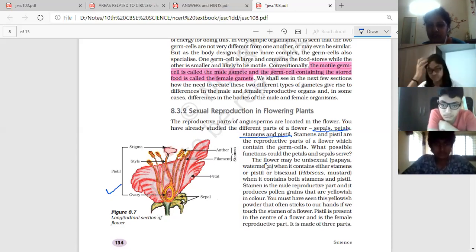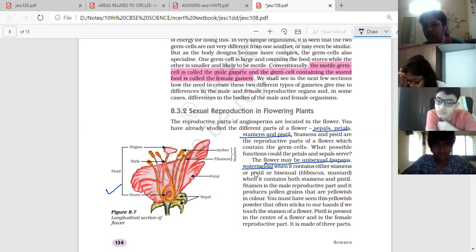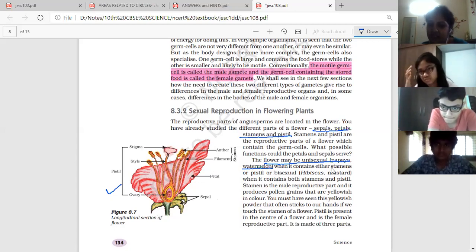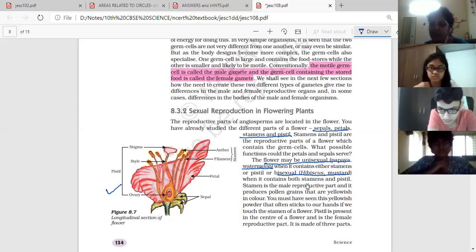Flowers may be unisexual, that is, when they contain either stamen or pistil. Remember the examples: papaya, watermelon, cucumber. Bisexual flowers, such as hibiscus, mustard, and rose, contain both stamen and pistil. The stamen is the male reproductive part and produces pollen grains, which are yellowish in color.